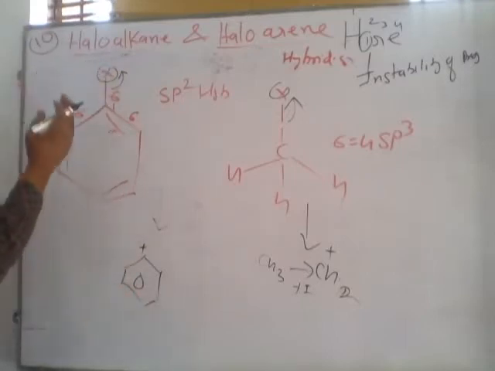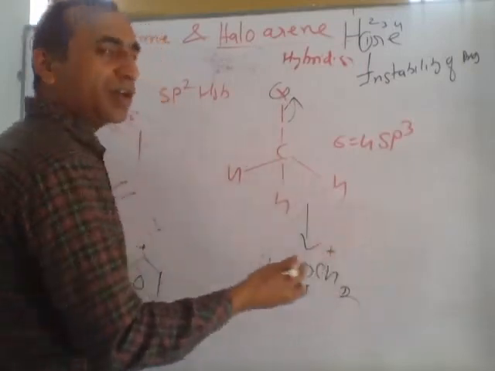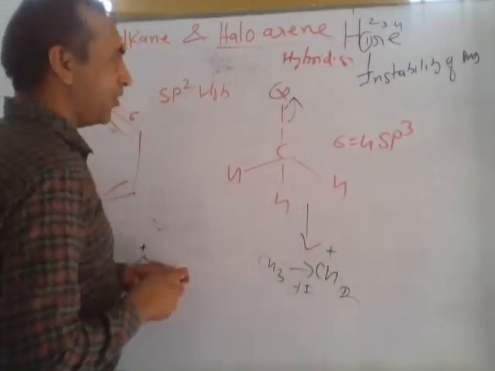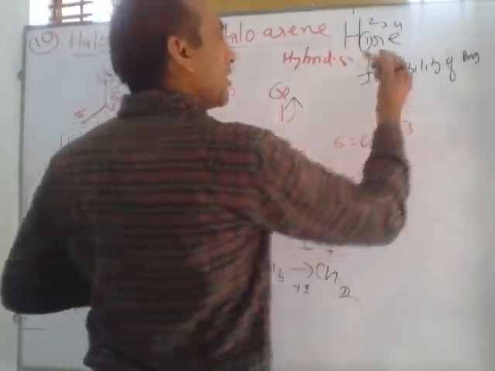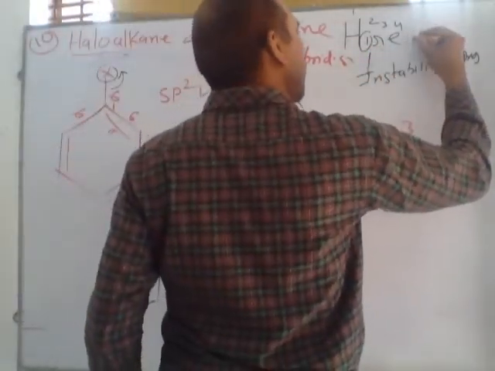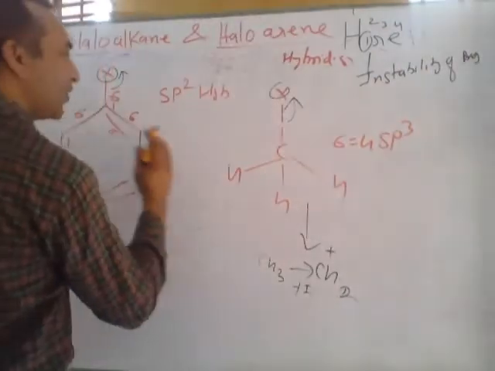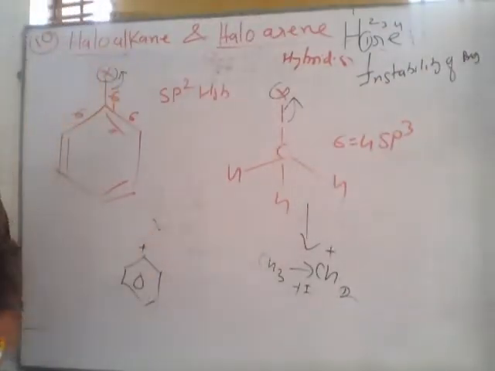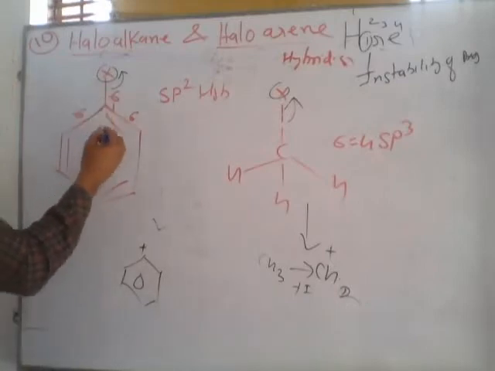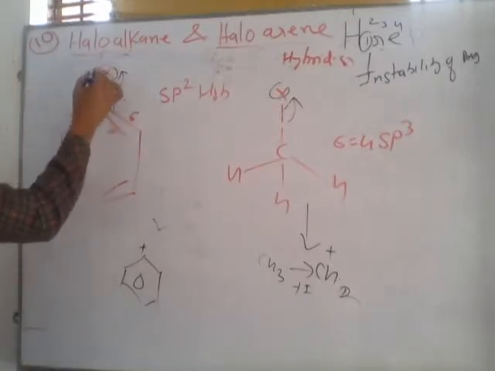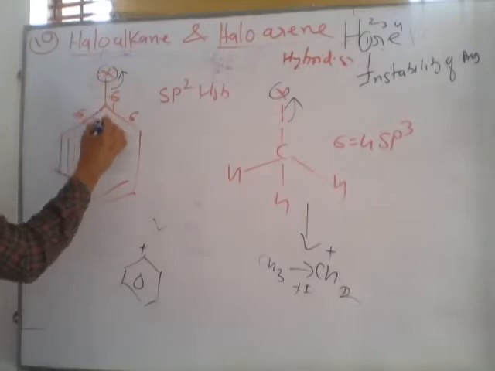So the reaction becomes reverse. But this may be stable due to some other effects like inductive effect. Next, I means R. The R means resonance. Do you know in which compound resonance is possible? In this compound, in the first compound, due to resonance, what happened? Due to resonance, the electron of halogen comes inside the ring.